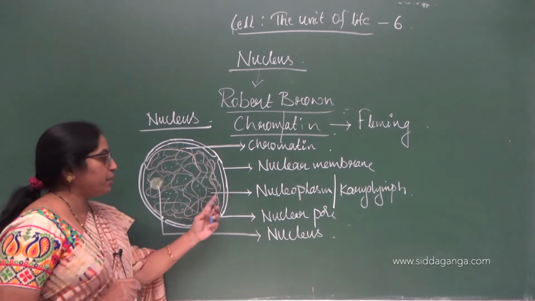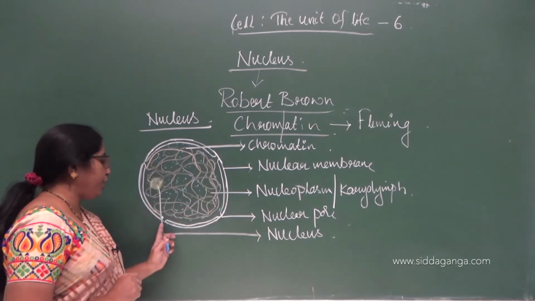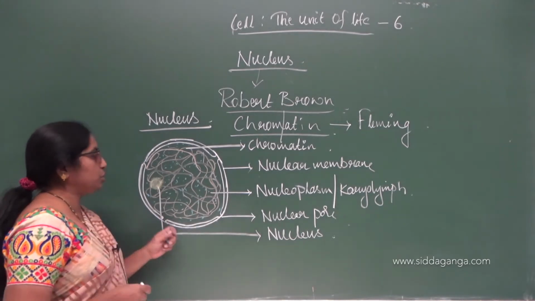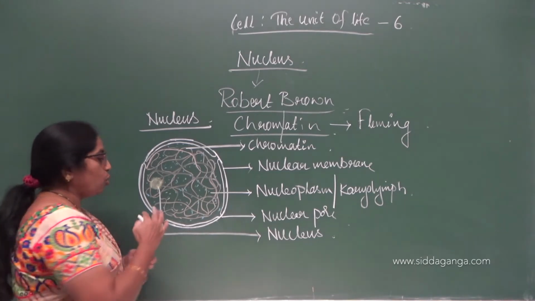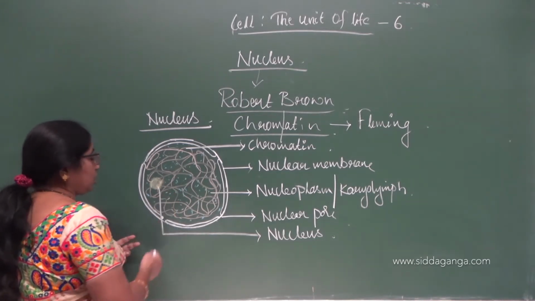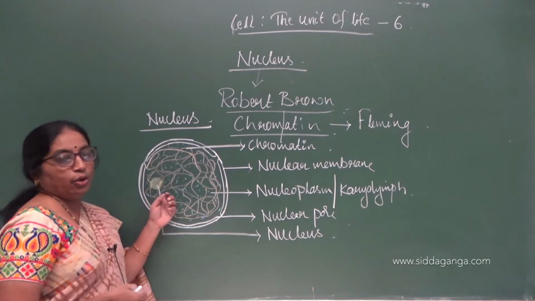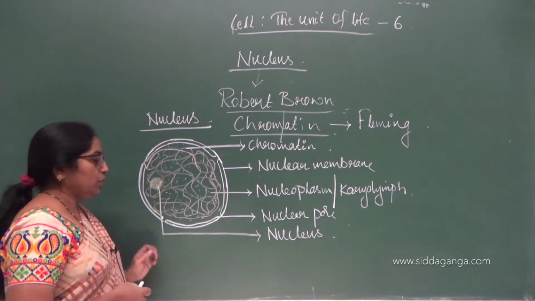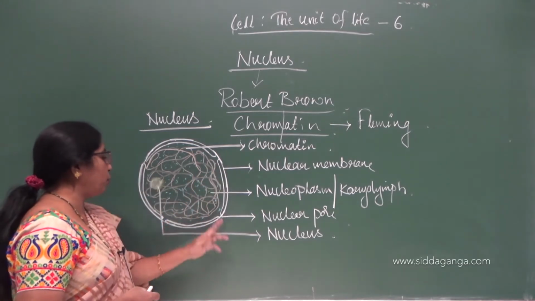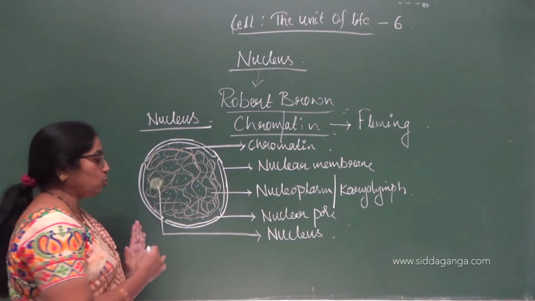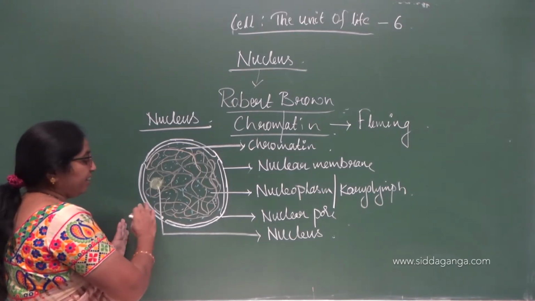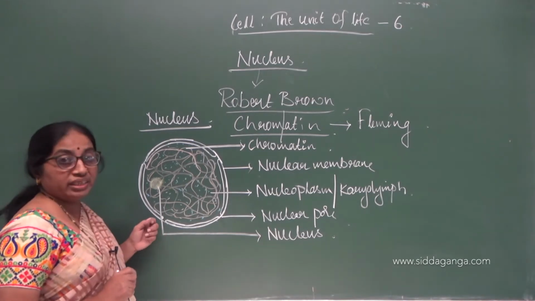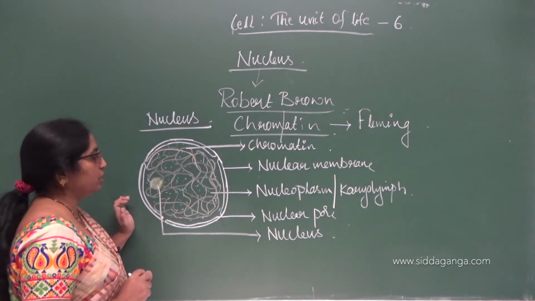These two membranes fuse at certain points, forming a pore-like structure or a gap-like structure, which is called the nuclear pore. Many substances can move into the nucleoplasm and get out of the nucleoplasm into the cytoplasm. So these nuclear pores act like channels so that some substances can get into the nucleus and get out of the nucleus, but only selected substances, not all substances.